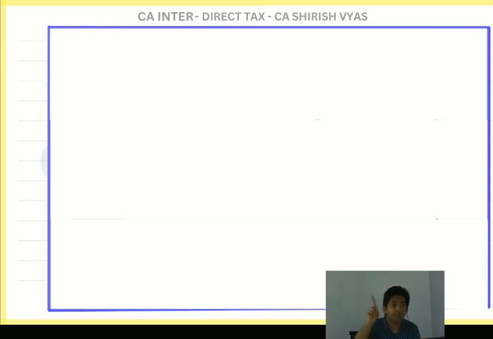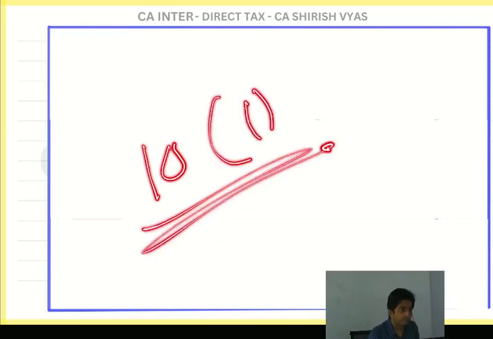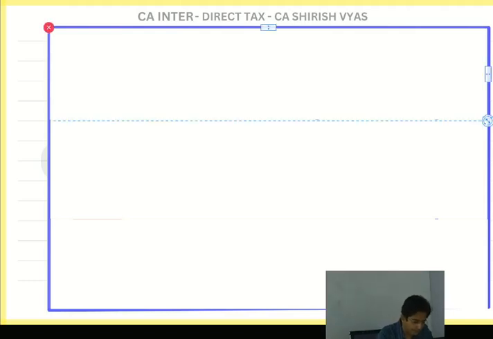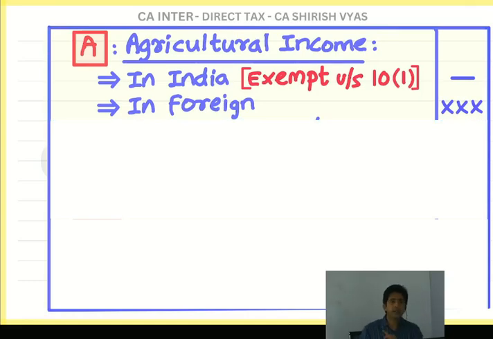But it is written in the law, in some section. There is one section, 10(1). This section says agriculture income is exempt. Do you have to remember the section also? See, we are studying the Act. The Act has sections. So this is section 10(1). Look at this, I have written here, read: agriculture income, if it is in India, exempt under section 10(1), are you noticing the dash?